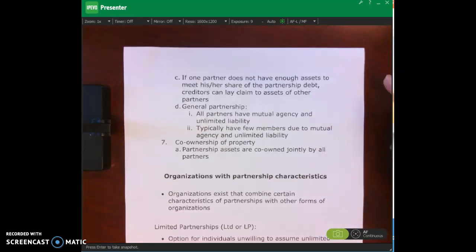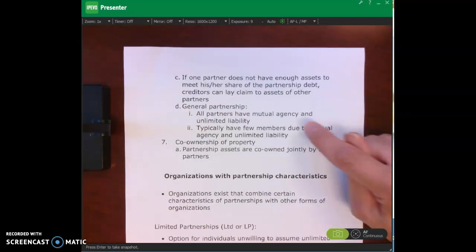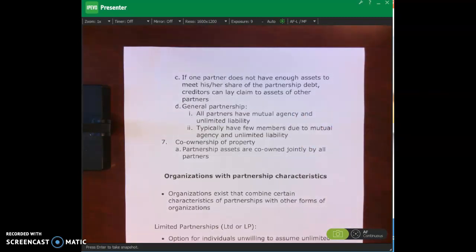So when we talk about a general partnership, that basically means all partners have mutual agency. That's what I was just talking about, that each partner can bind the partnership to some contract that's within the scope of the business of the partnership. All right.